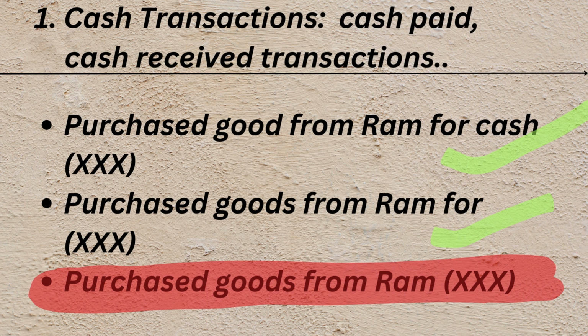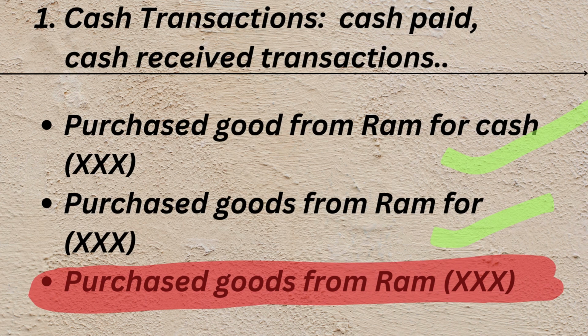And in the last case, we have purchased goods from Ram, X figure. It is not a cash transaction. Why is it not a cash transaction? Because they didn't mention in the transaction that it is for cash or for.